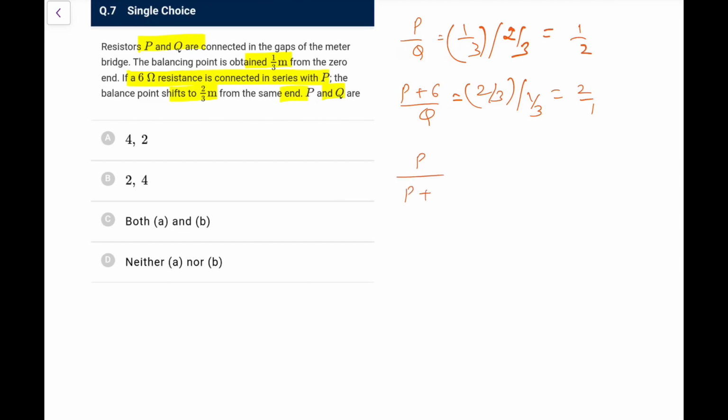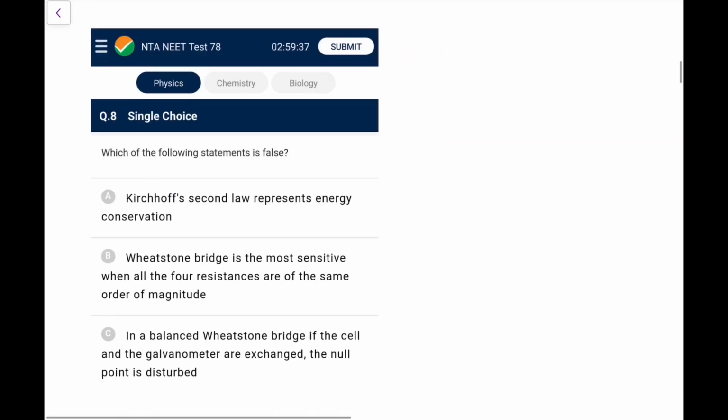So divide the both, P upon P plus 6, that will be 1 upon 4. So 4P is P plus 6, so P comes out as 2 ohms, and here Q will come out as 4 ohms. So the P and Q would be 2 and 4 in this particular case.